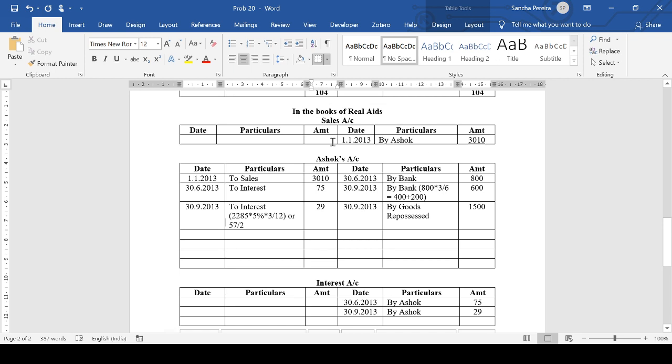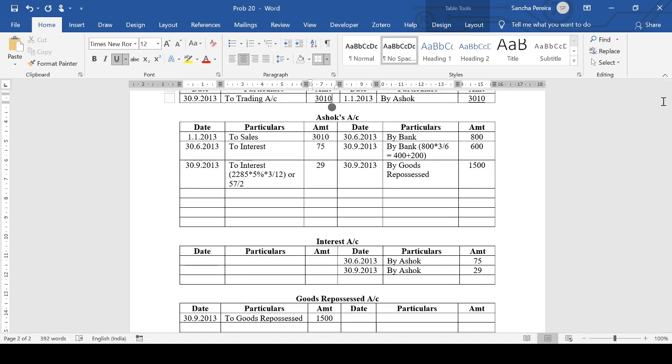This will automatically go to the trading account, which becomes 3010. Total this.